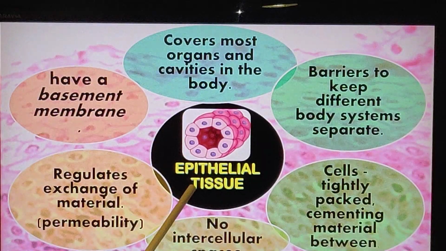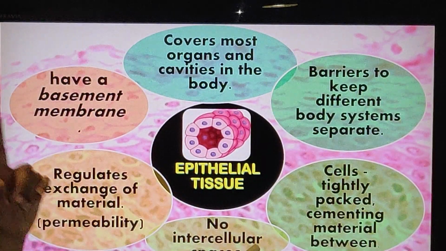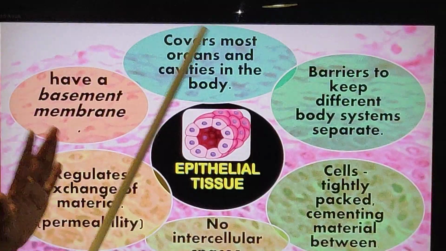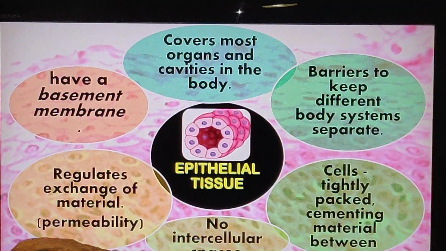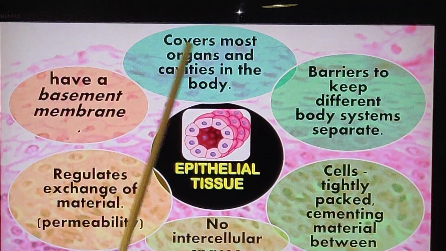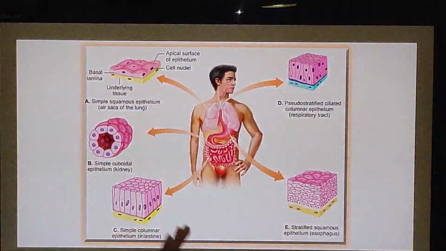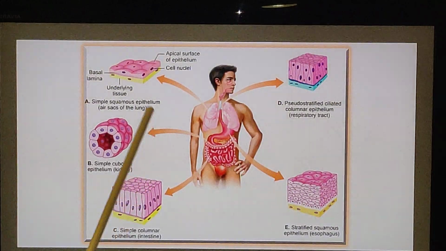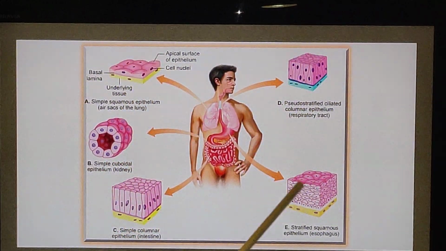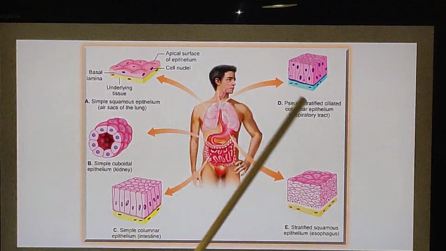If you look at the different types of epithelial tissue, they have a common feature. All the types of epithelial tissues have a basement membrane. This is a common property of epithelial tissue. Here you can see the different epithelial tissues in our body, and each one of them has a basement membrane.